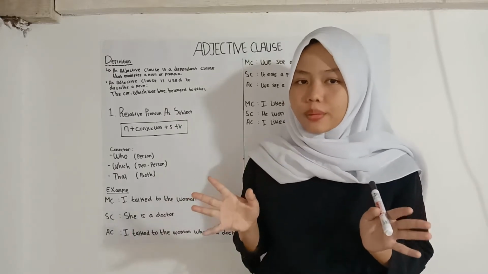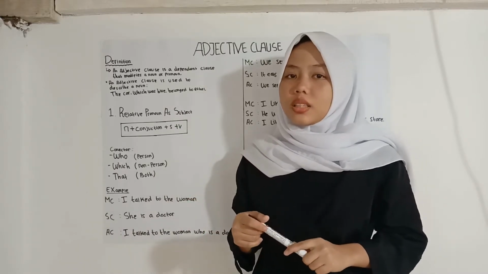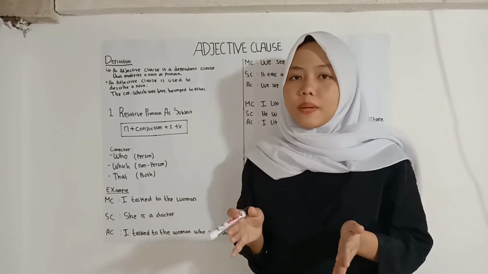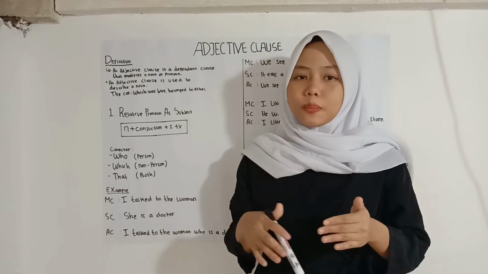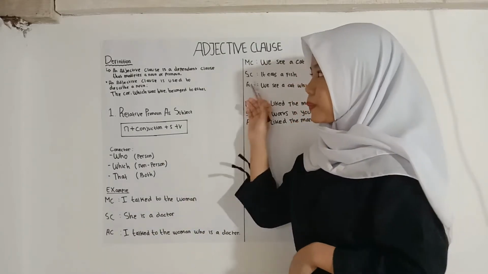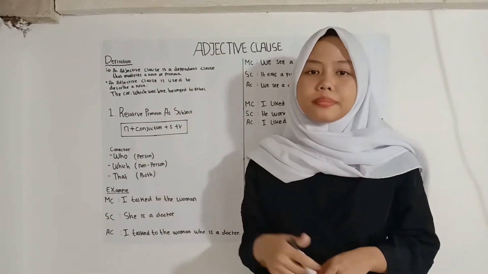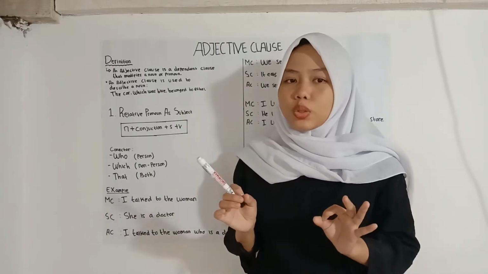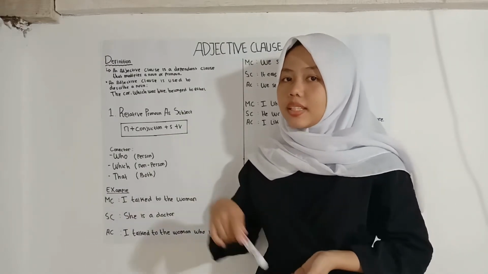No, that's wrong. So we can conclude that an adjective clause is a clause that has a position as an explanation of a noun. That noun is the thing to be explained by the adjective clause.